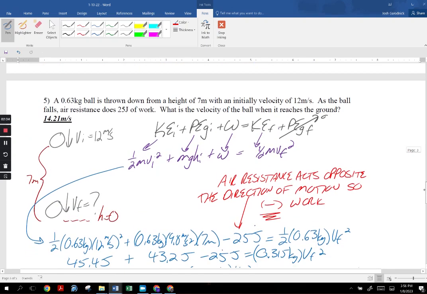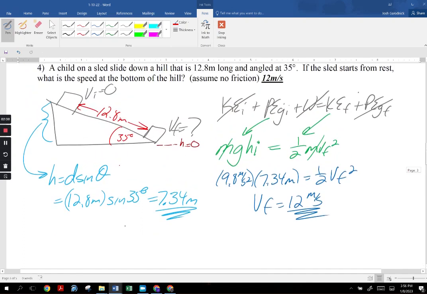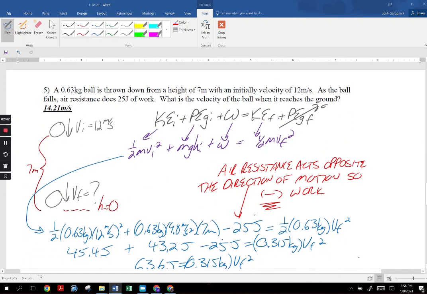Number 5, this was something thrown down, so it does have an initial velocity. So, oops, where'd it go? Hello, number 5. There you are. It is moving in the beginning. It's above height 0. There's work being done because it mentions the work done by air resistance. It is moving in the end, but it's at height 0 at the end. That's why that's crossed off.